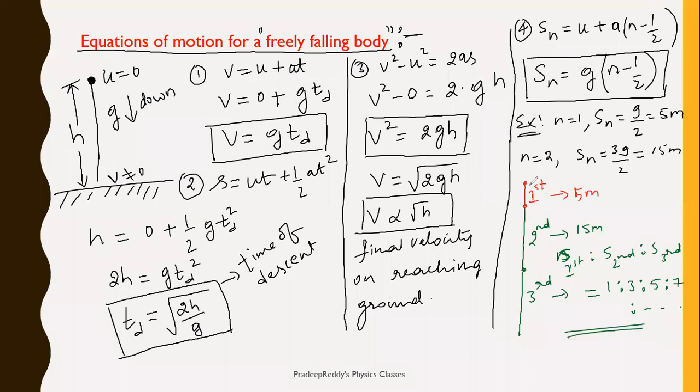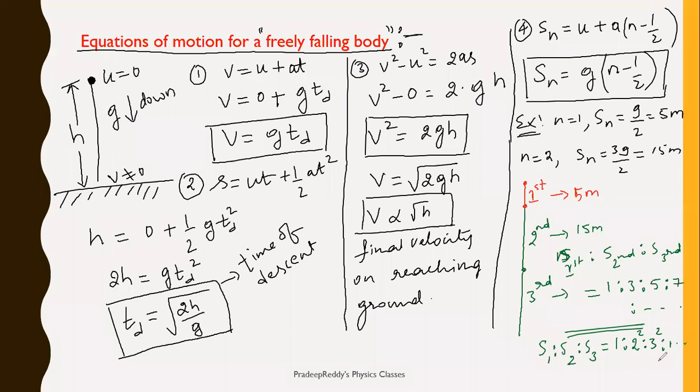Similarly, in the first second how much length is it traveling? 5 meter. In the first 2 seconds how much is it traveling? 15 plus 5, 20 meter. Okay. And in the first 3 seconds how much distance will it be traveling? 5 meter plus 15 meter plus the next distance, 25 meter. So 25 plus 20, 45 meter. Therefore, the distance traveled by the body in 1 second is to 2 seconds is to 3 seconds is equal to 1 is to 2 square is to 3 square, and so on.